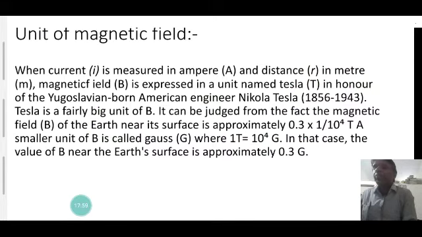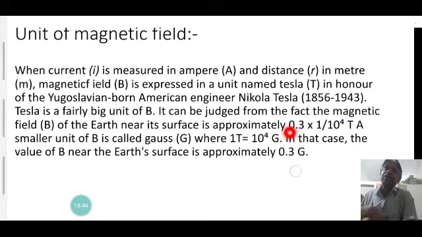Tesla is named in honor of the Yugoslavian-born American engineer Nikola Tesla. Tesla is a very big unit of magnetic field. This can be judged from the fact that the magnetic field of the Earth near its surface is approximately 0.3 into 10 to the power minus 4 Tesla.